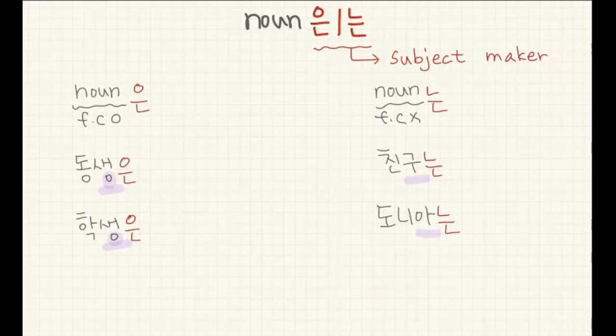So, we learned 이에요, 예요, and 은는. So, making a sentence and the subject. So, we can make a short sentence. I will show you in a sentence how to use both.